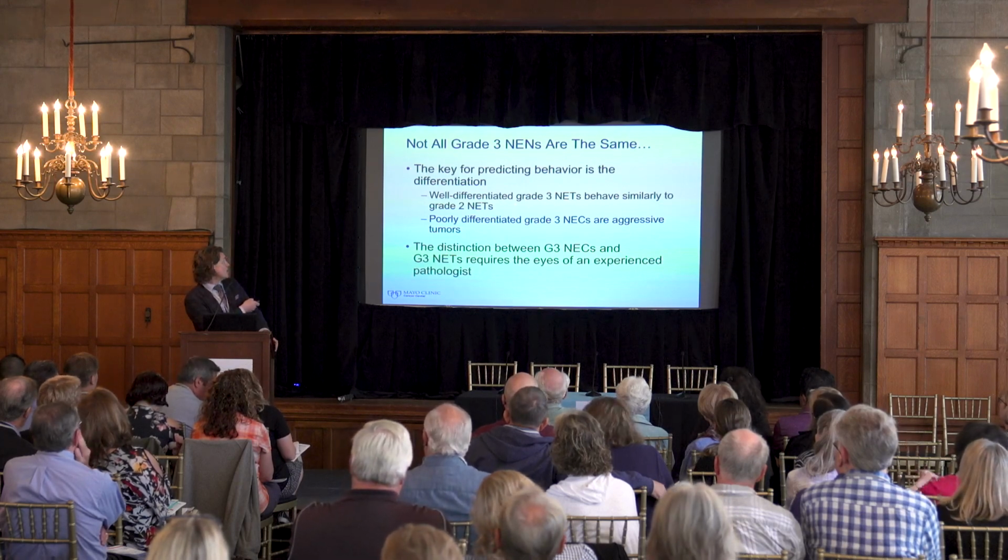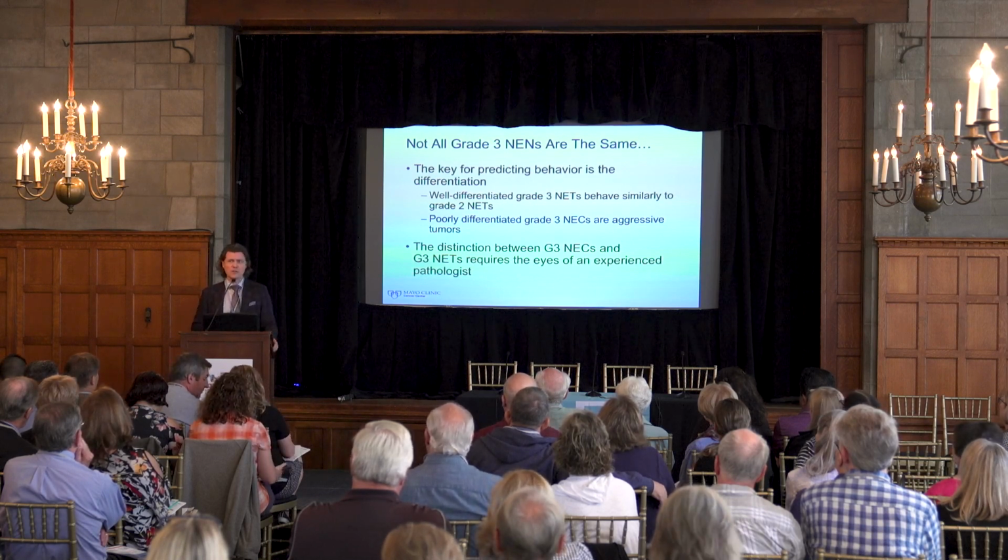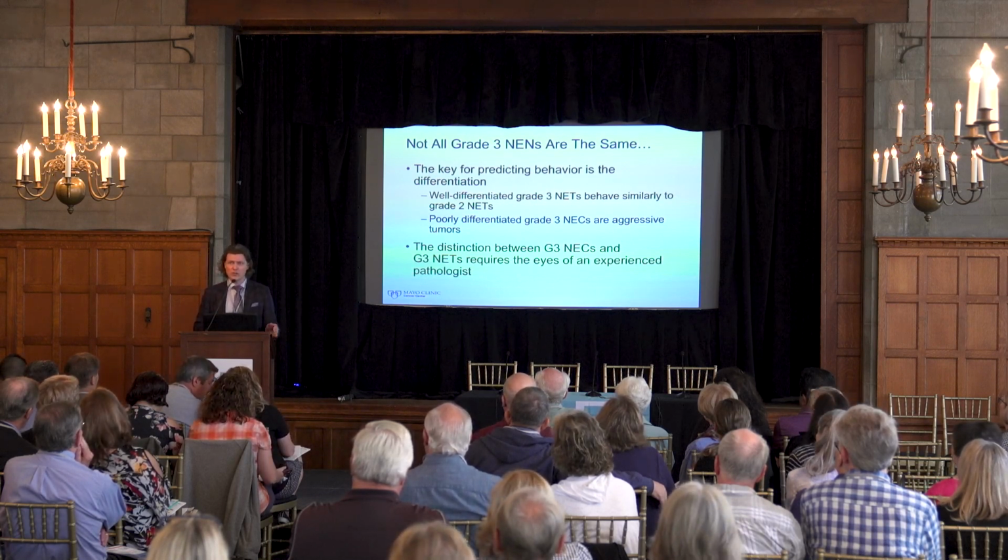That's the next slide. So the well-differentiated grade 3 neuroendocrine tumors, for the most part they probably behave like grade 2 neuroendocrine tumors. They move a little bit faster, but not much. And the poorly differentiated grade 3 neuroendocrine tumors, these move extremely fast. And these are among the most aggressive tumors we'll see in humans, and they need immediate therapy, usually with a combination of chemotherapy, possibly with immunotherapy, which we'll maybe hear about a little bit later today.